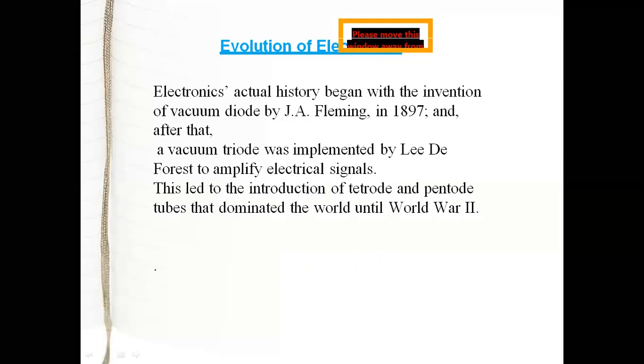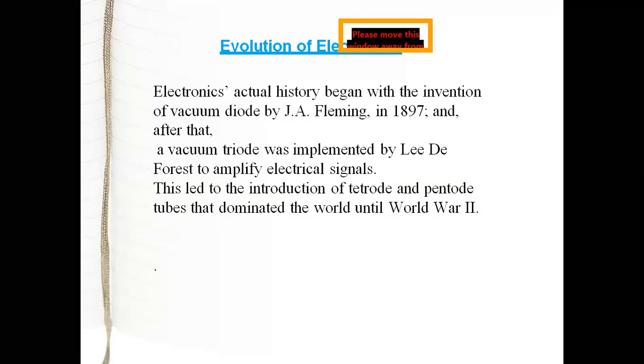Evolution of electronics means how electronics evolved, the actual history, and what is the first electronic device that was invented. The actual history began with the invention of the vacuum diode. Your first electronic device is the vacuum diode, developed by a scientist called Fleming in 1897.